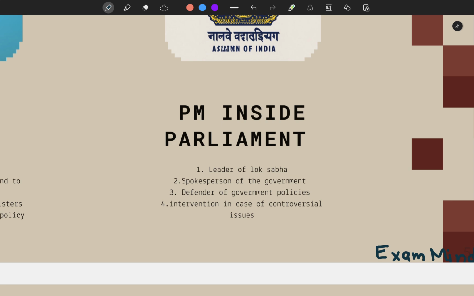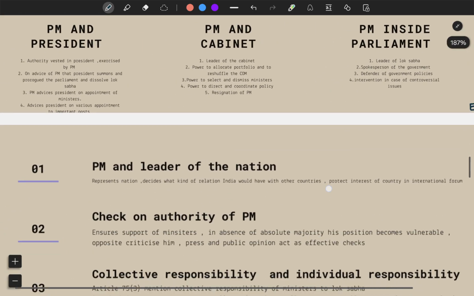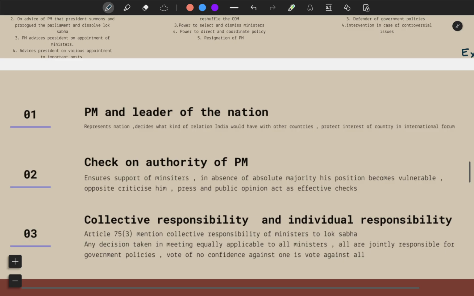If there is any kind of controversy going on, then Prime Ministers have to answer accordingly and defend the government policies and decisions. Moving forward, let us see how the Prime Minister is the leader of the nation and why he is called so.